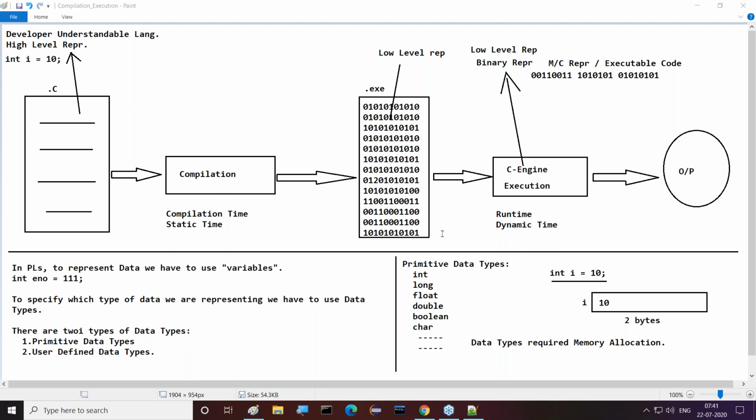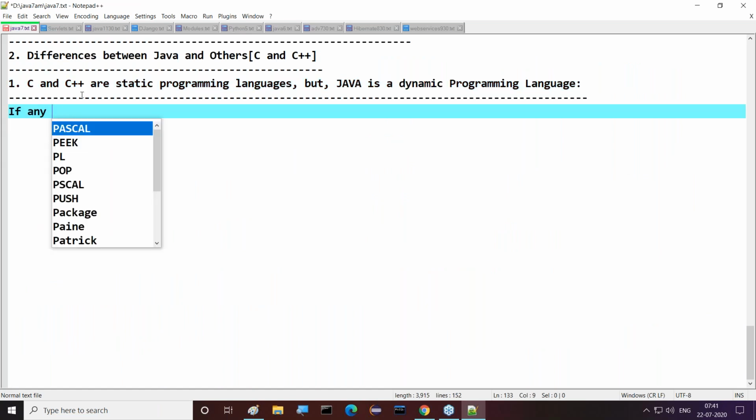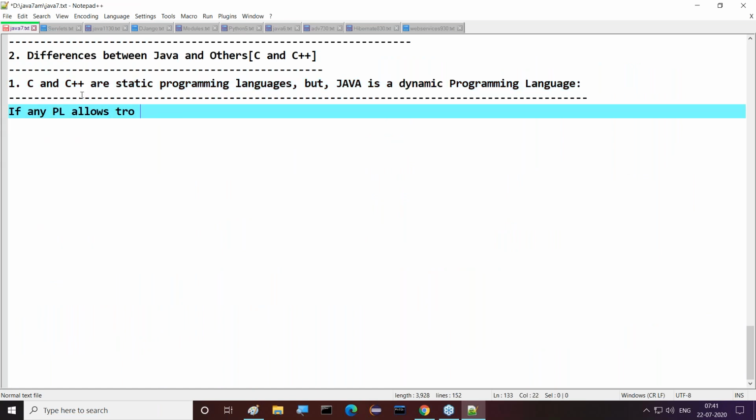Come on, guys. What was the definition I've given here? The definition is very clear. If any programming language allows memory allocation for primitive data only, I'm not talking about user-defined data types, that's it. For primitive data, then that programming language is called as...